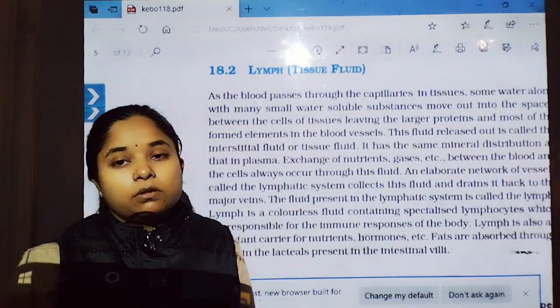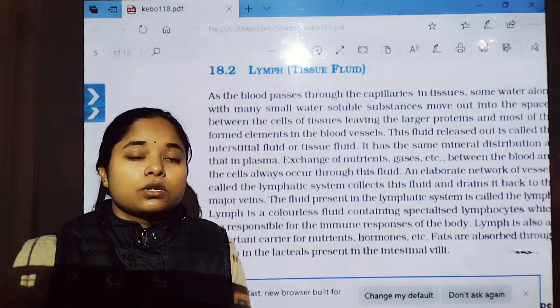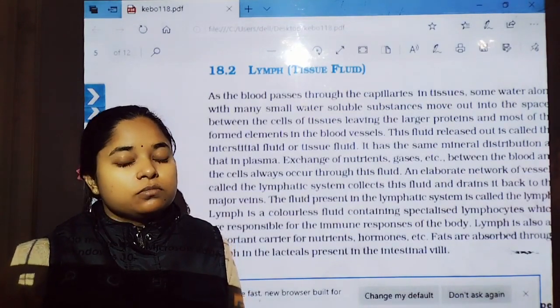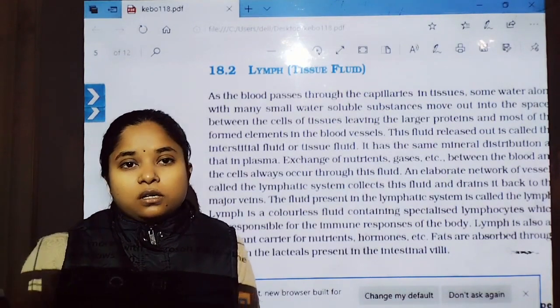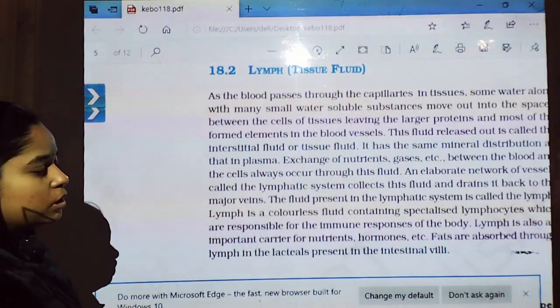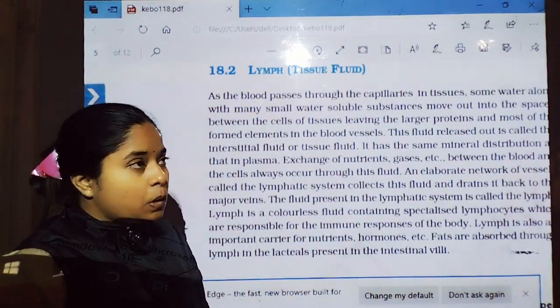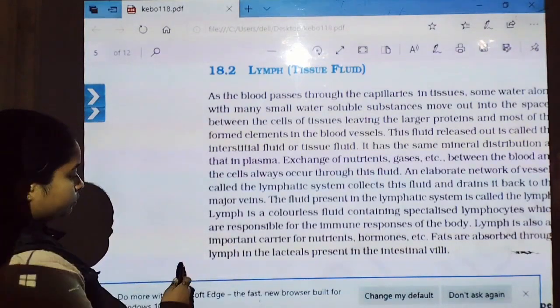WBCs help in the immune response, and the cells of the immune system belong to the WBCs. Now the platelets have the clotting factors. Most of the clotting factors are synthesized by the platelets. They function in the blood clot or coagulation of blood.